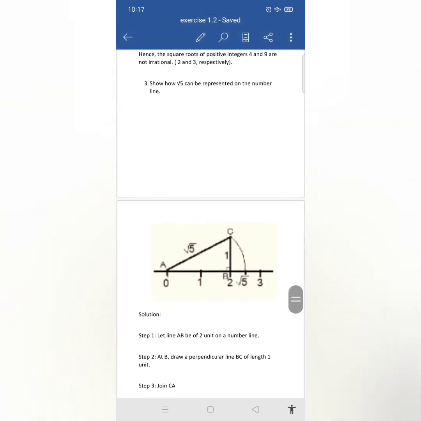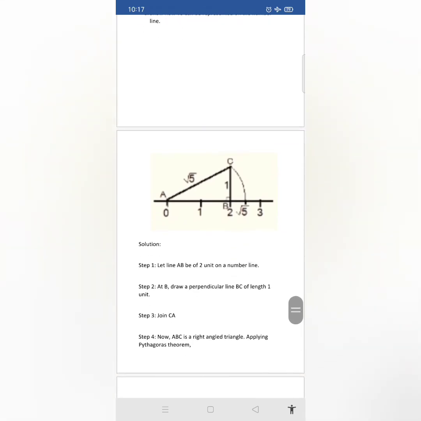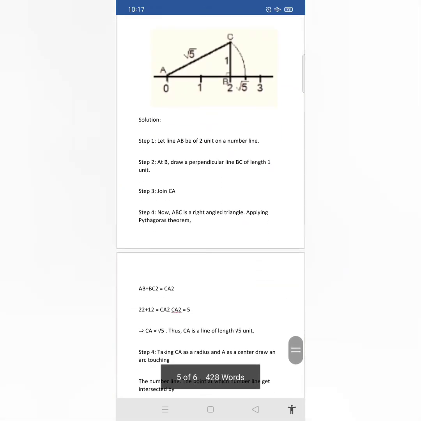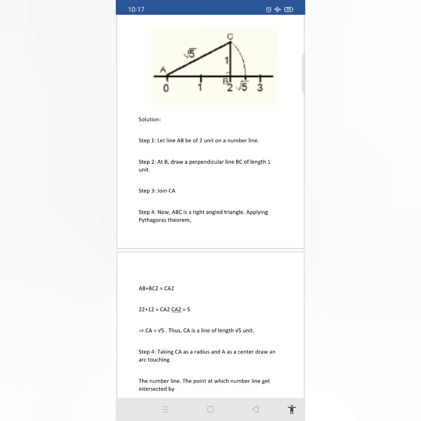Show how root 5 can be represented on the number line. So you can see this image, right? Now the first step is to consider a number line. So this number line is there. I'm just giving the name here: let AB be 2 units on a number line. So I'm considering 2 units, A and B. 0 to 1 is 1 centimeter, 1 to 2 is 1 centimeter, so I have taken 2 units. Why I have taken 2 units, I'll explain to you.